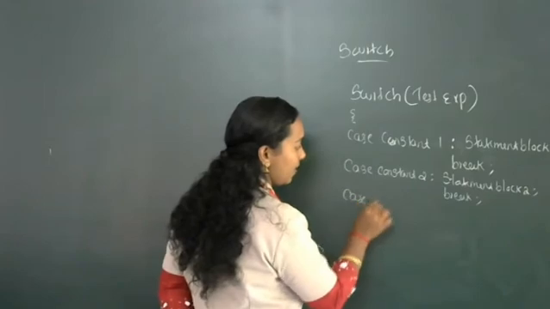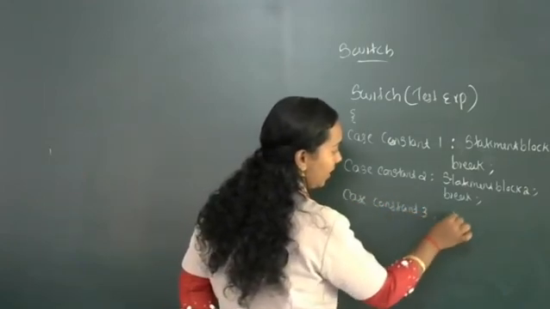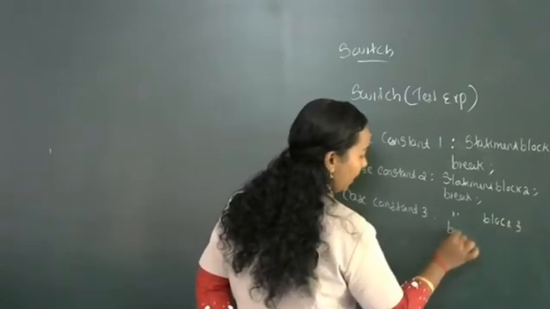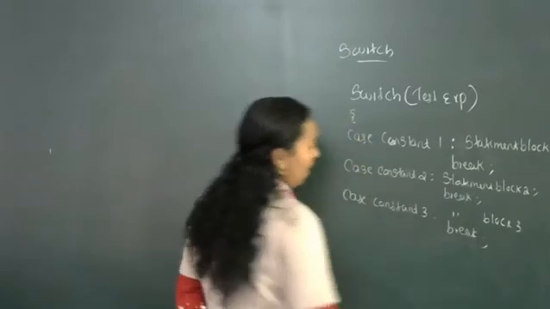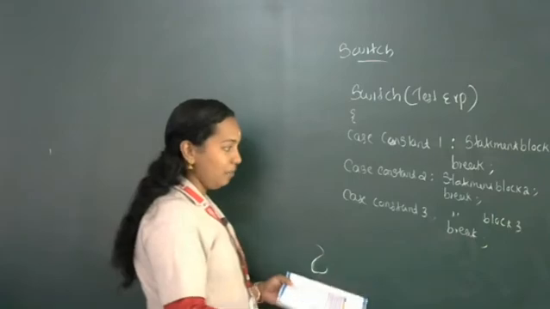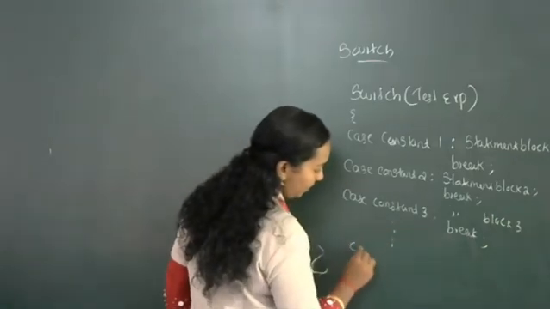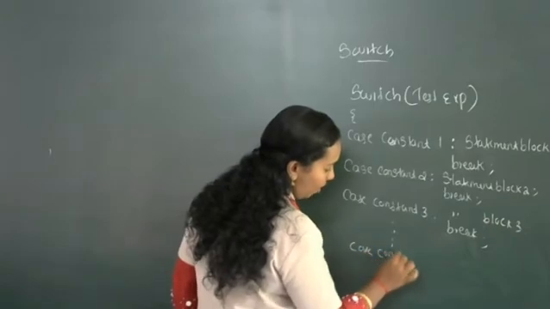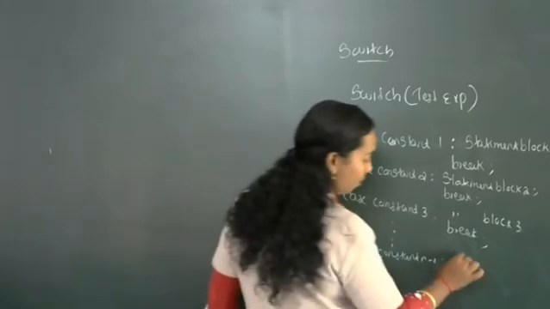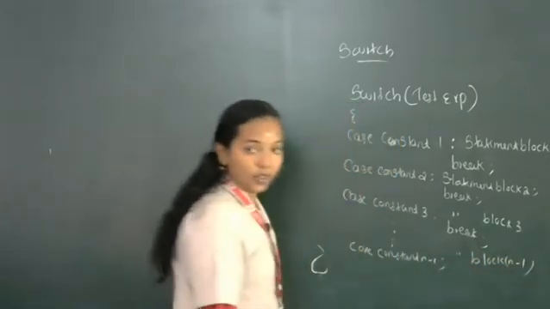Then case constant 3, then statement block 3, then break. Like that we can write up to case constant n minus 1, and so on. Case constant n minus 1, then the block for n minus 1 will execute.